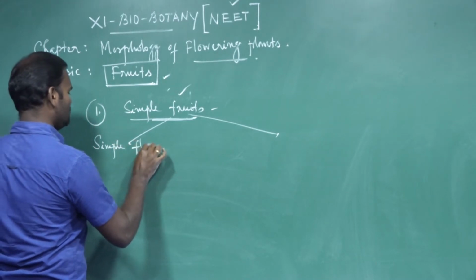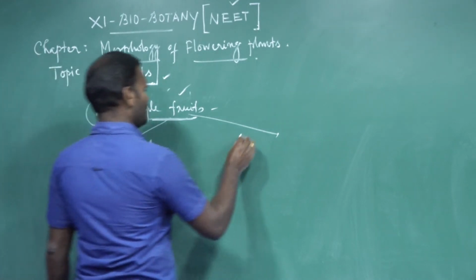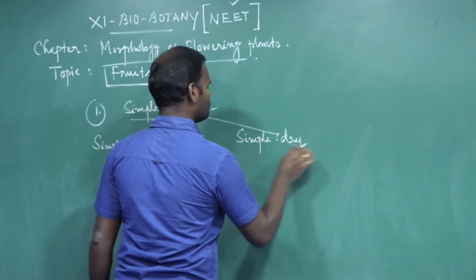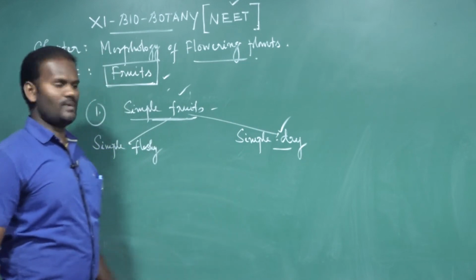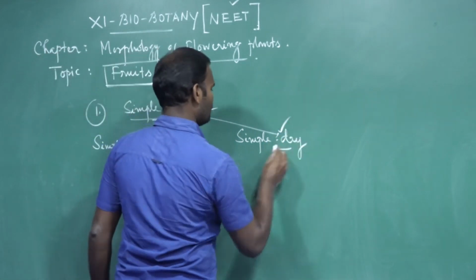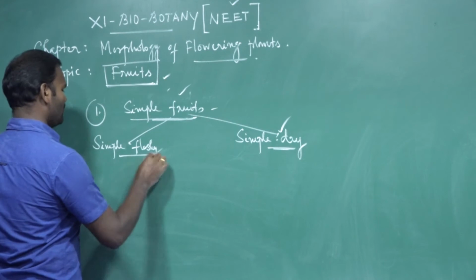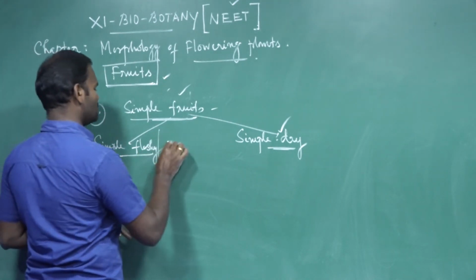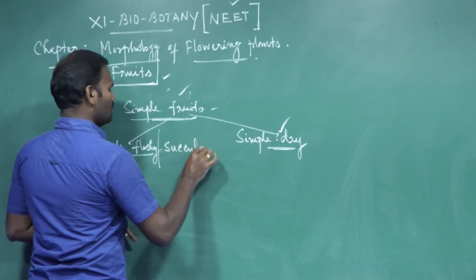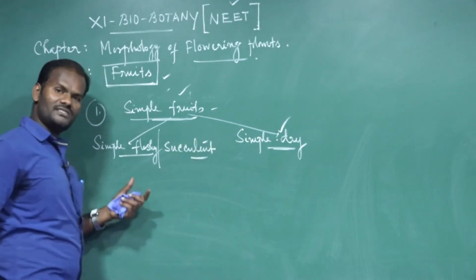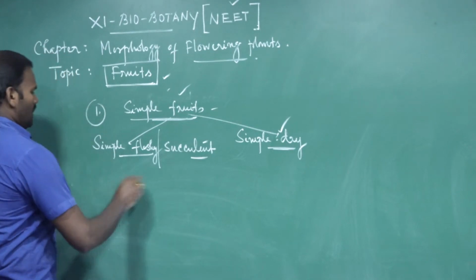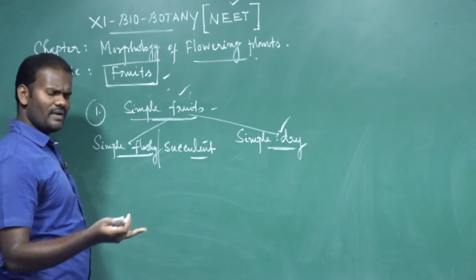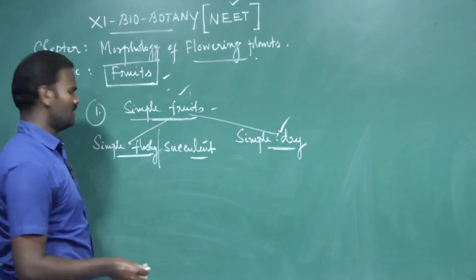Simple fleshy, then simple dry fruit. Simple dry I will explain later. First, simple fleshy fruits. What is called simple fleshy? The pericarp is succulent. It is also called succulent fruit. The pericarp is succulent, fleshy, or juicy in condition, and the three parts of the pericarp, epicarp, mesocarp, and endocarp, are edible in nature.